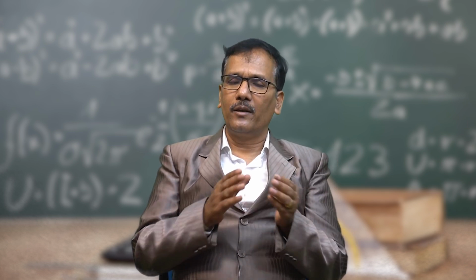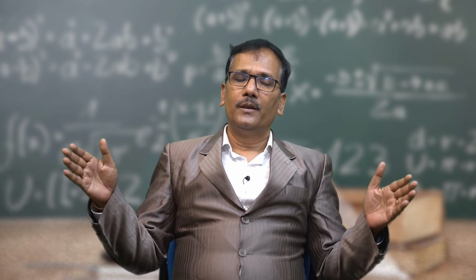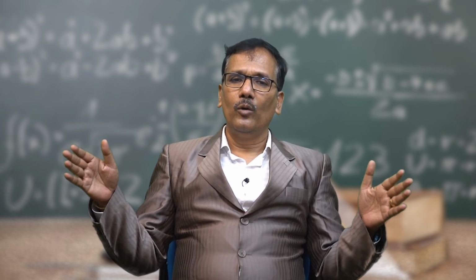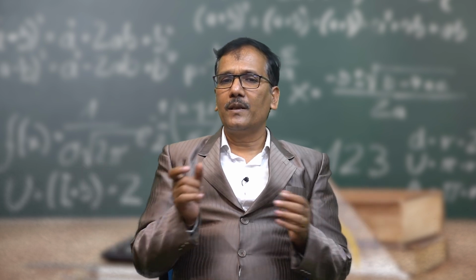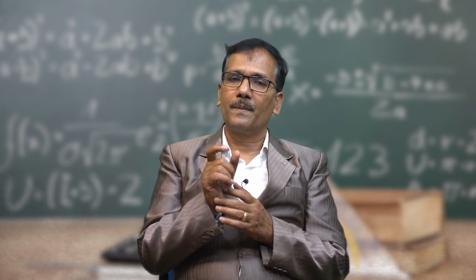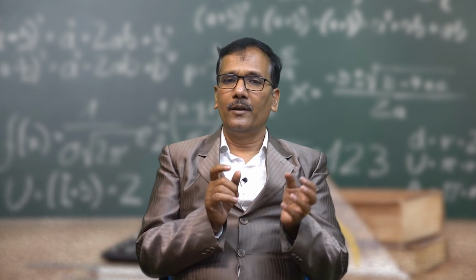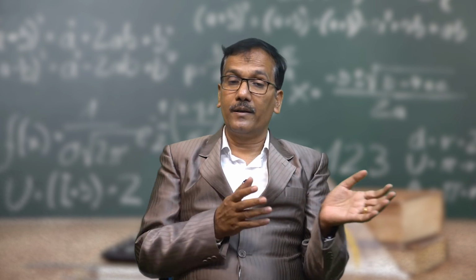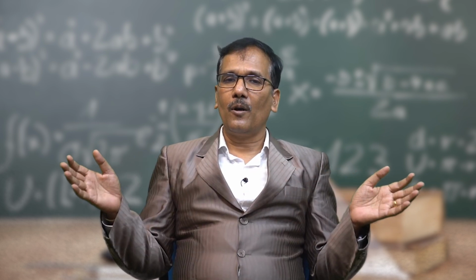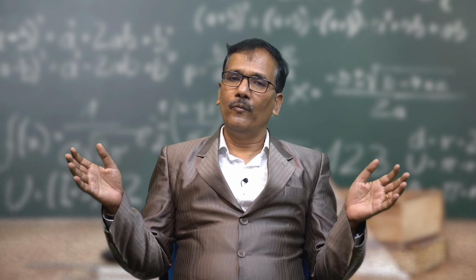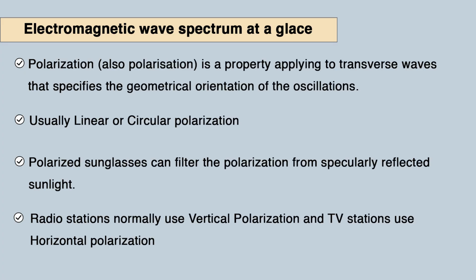Then we think about the broad spectrum of electromagnetic waves, in which visible light is a very small part, and we have X-rays, gamma rays, ultraviolet rays, and different properties of electromagnetic waves. Now, the concluding part, at the end we will discuss polarization.